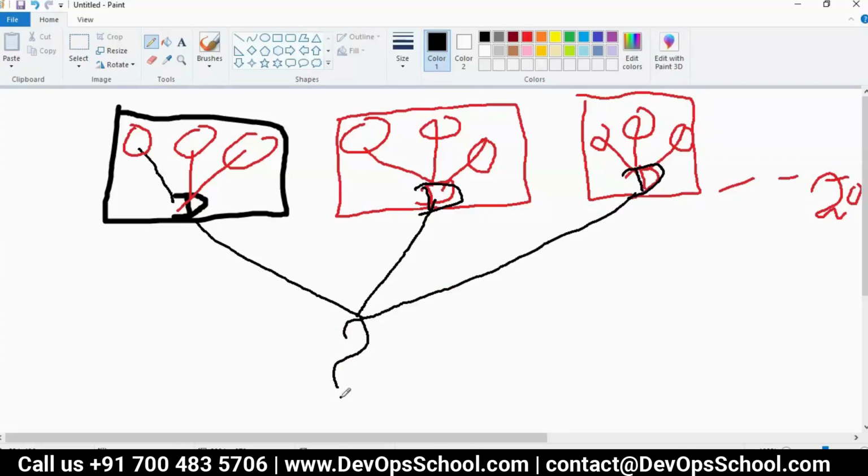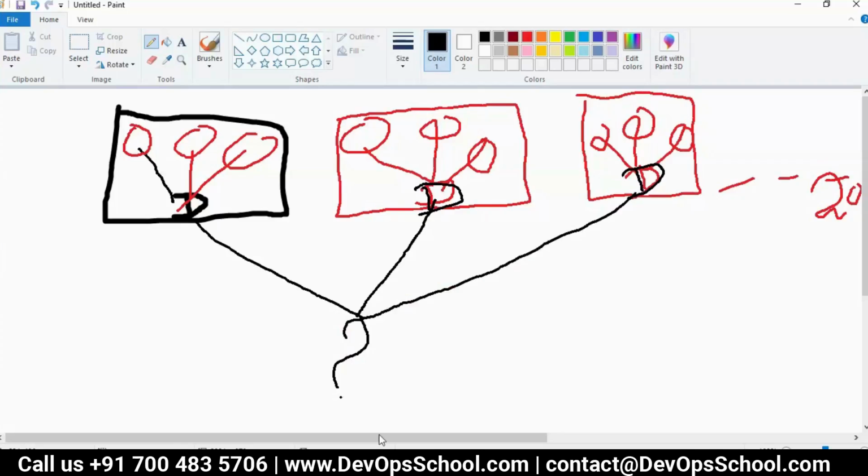I'm talking about using the same technology to run applications in the data center at mass level. Why do you want to use containers? You know that: saving cost and bringing speed of deployment. These are a few benefits we have discussed. But the question is, who will manage multiple Docker hosts? Because by now you know the ins and outs of Docker, Docker has no capability to manage another Docker. So the question is, who will manage the Docker running on multiple hosts? It may be 2, 3, 4 or 4,000.